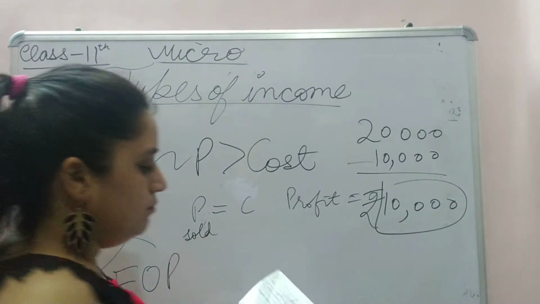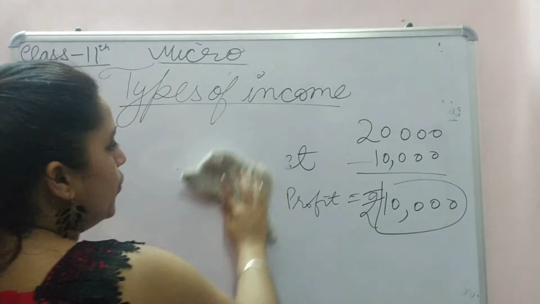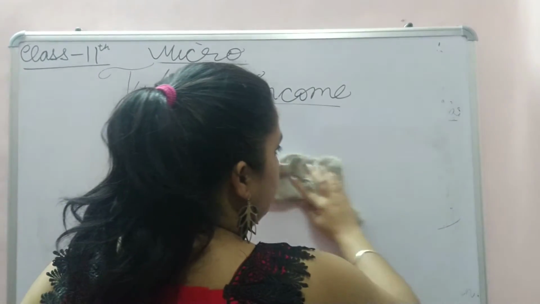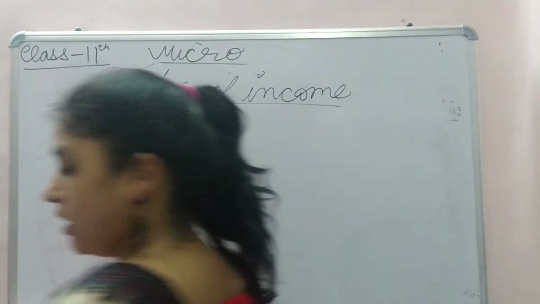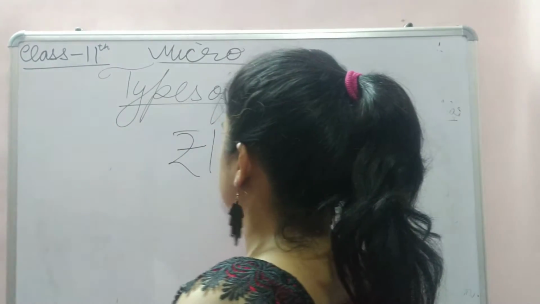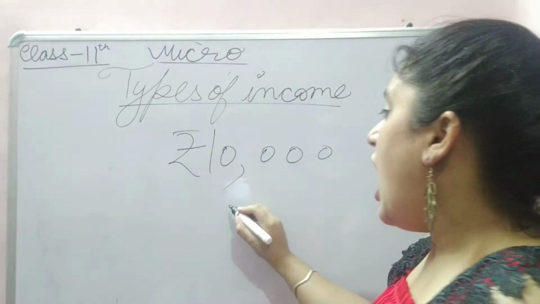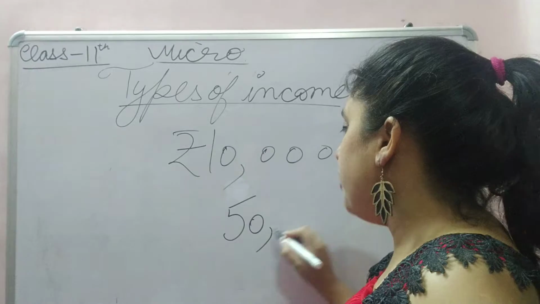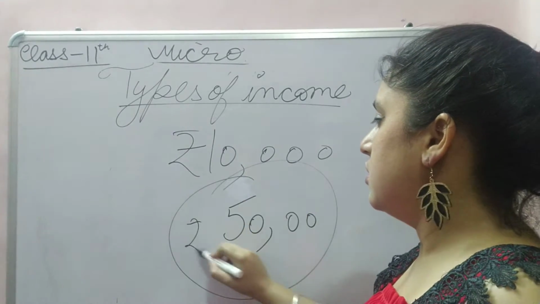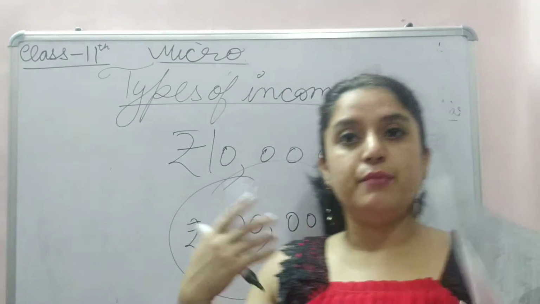Then comes real income. Real income is the income in terms of purchasing power. Suppose my salary is 10,000, but I can afford only 5,000 in my expenditure.